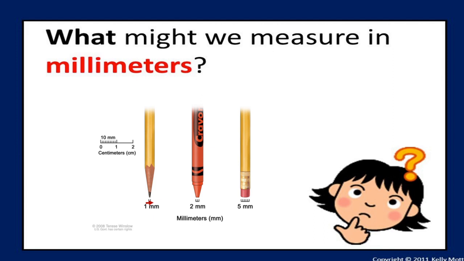Now the tip of this crayon. This is 2 millimeter, a little thicker than the pencil tip. And what is the width of this eraser? See here, 5 mm. 5 mm means 5 millimeter. Yes, like this, to measure the small things, we use millimeter as a unit. Okay.